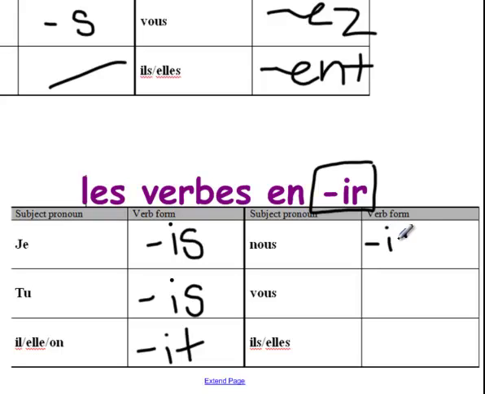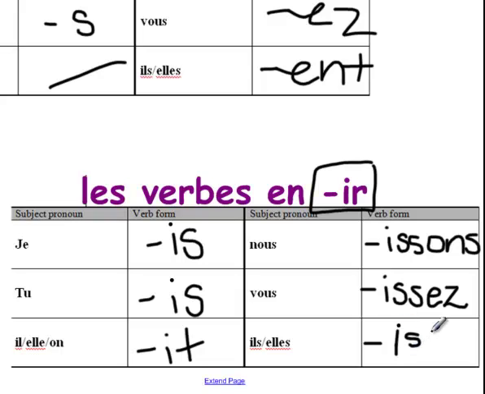The nous form gets a little long. The ending is I, S, S, O, N, S. So it's pronounced issons. For the vous form, it's I, S, S, E, Z. And for il and elle pluriel, it's I, S, S, E, N, T.